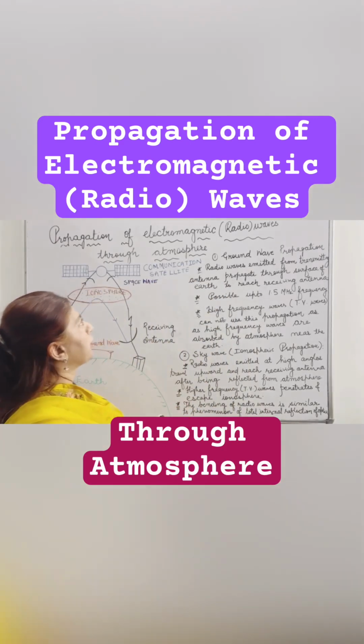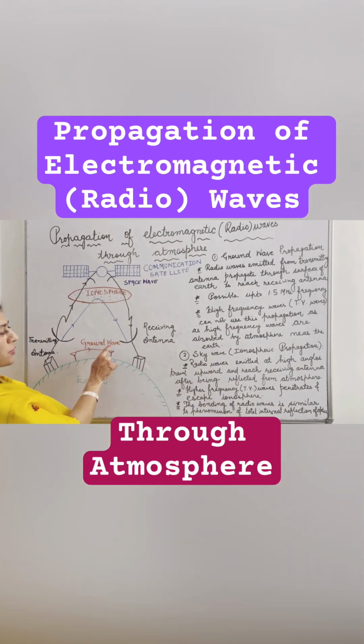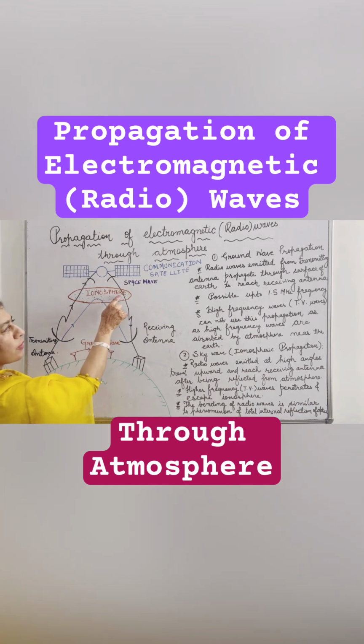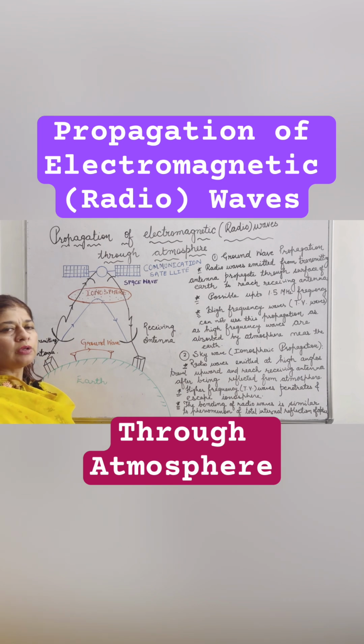Today's topic is propagation of EM waves through the atmosphere. In that, there are four types of propagation. The first one is ground wave propagation. Second is the ionospheric or the sky wave propagation. The third one is the space wave propagation. And fourth is the propagation through the communication satellite.